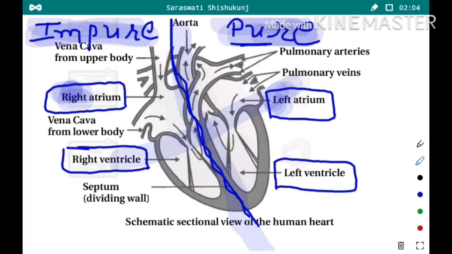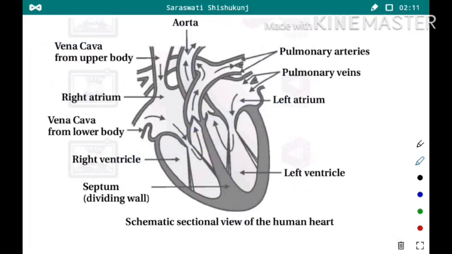Now let's try to understand how the flow of blood is done in the heart. Okay, first of all, from our body, the impure blood, here we will indicate the impure blood with the black color. Impure blood from our body, from the upper side, enters through the vena cava into the right atrium. Similarly, the blood from the lower body part also enters through the vena cava into the right atrium. Here in the right atrium, the deoxygenated blood or the impure blood is stored.